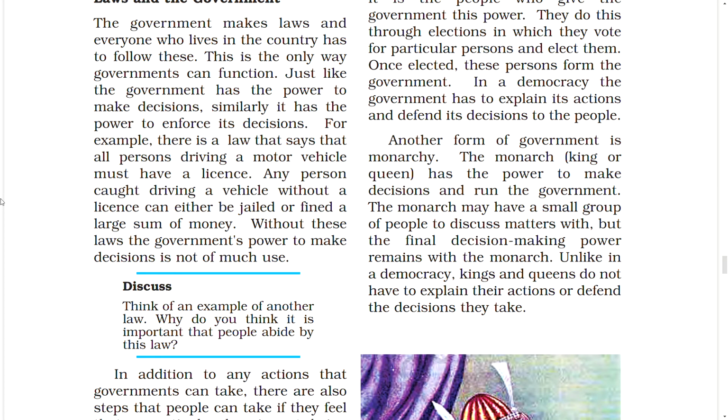Another form of government is monarchy. The monarch, king or queen, has the power to make decisions and run the government. The monarch may have a small group of people to discuss matters with, but the final decision-making power remains with the monarch. Unlike in a democracy, kings and queens do not have to explain their actions or defend the decisions they take.